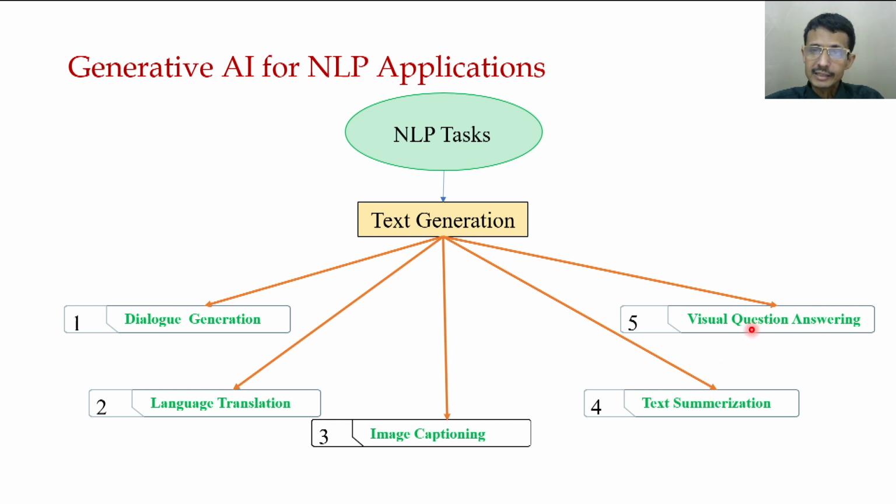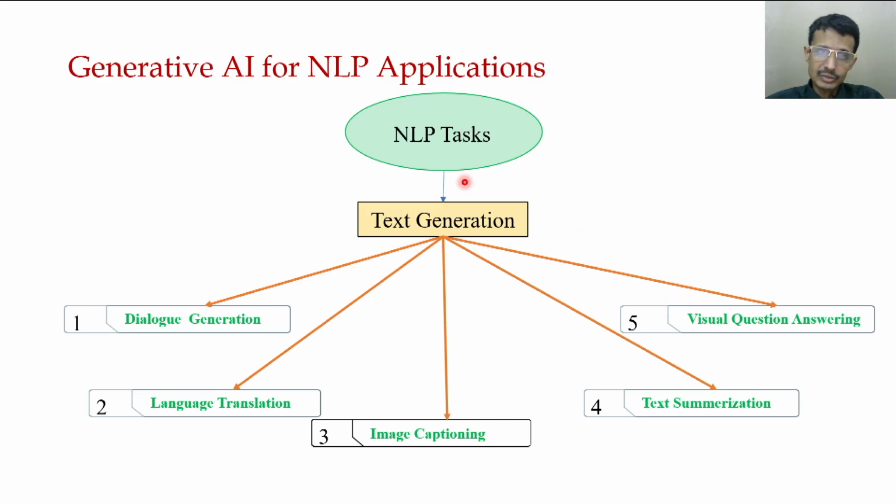Another is VQA, called visual question answering. It is also bimodal or multimodal. Given an image, someone asks some question. For example, there is an image of cricket being played, and somebody asks what they are playing. You have to answer, oh yes, this is cricket. This kind of application is very challenging in nature.